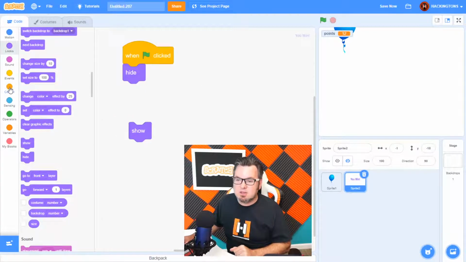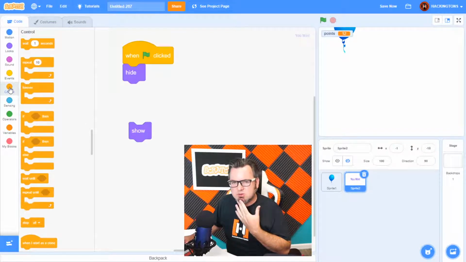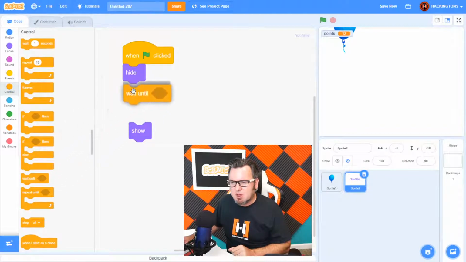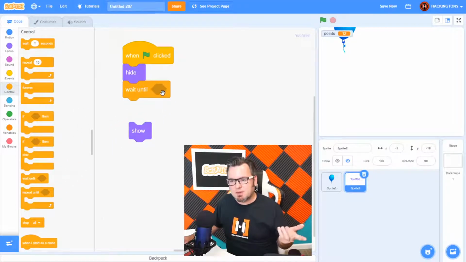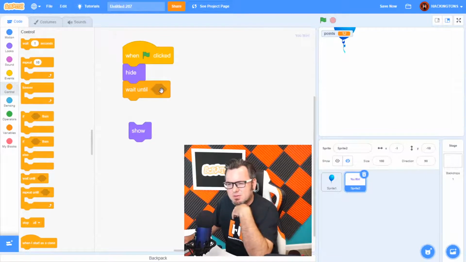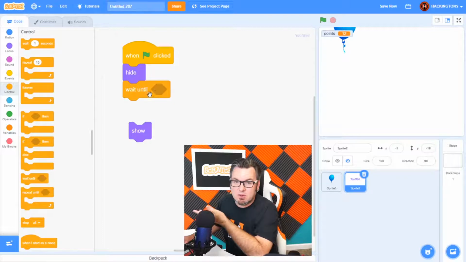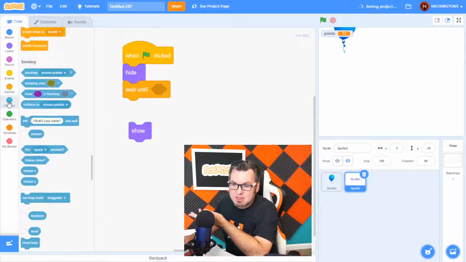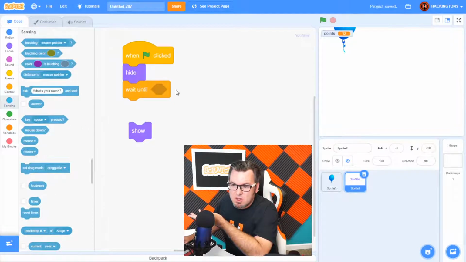So go ahead and go into the, is it in the control? Yeah, it is. Let's say wait until, here it is. We're going to wait until something happens. Wait a minute. Well, what goes in this kind of diamond-shaped block? Well, we add a sensing event right here. So we're going to wait until, what happens? Key press space.